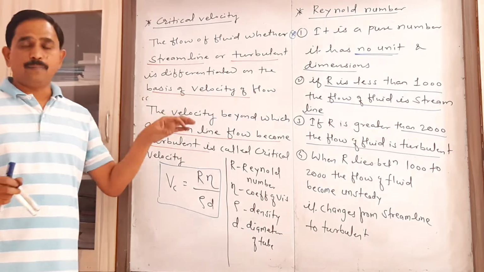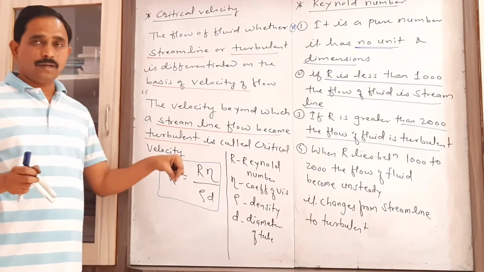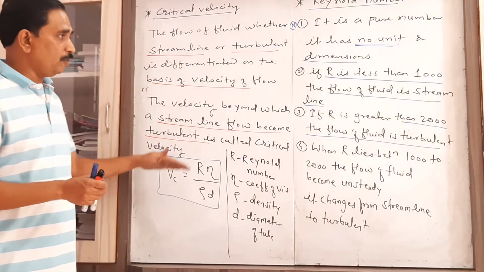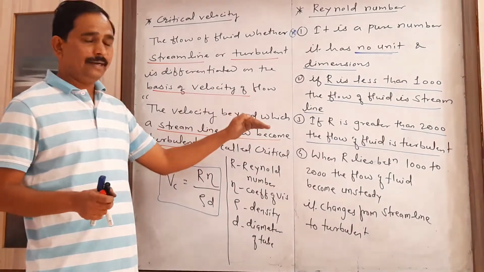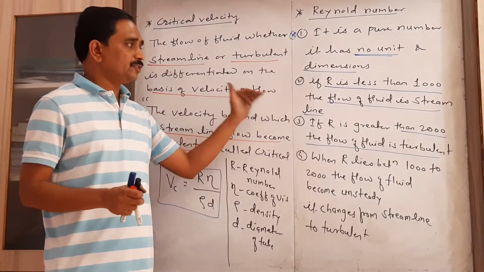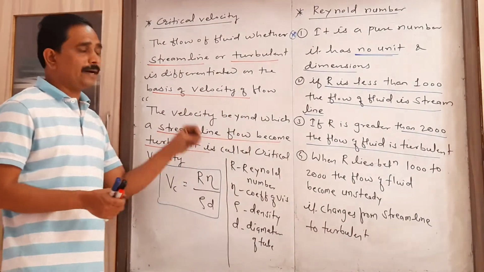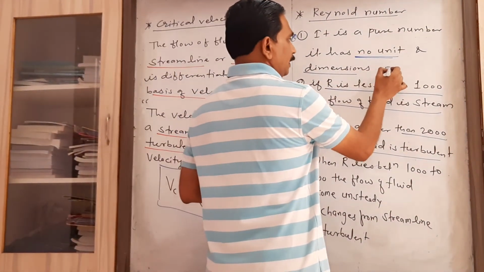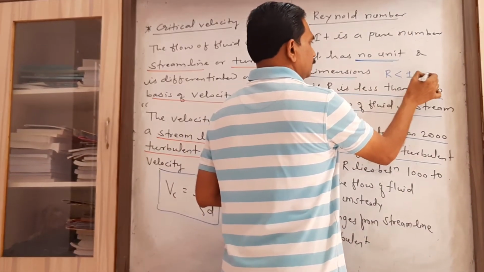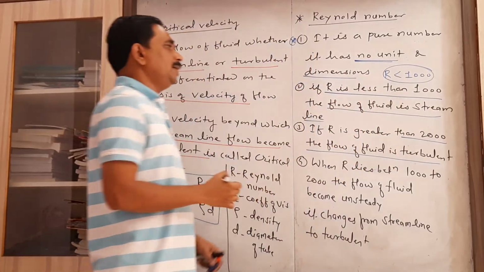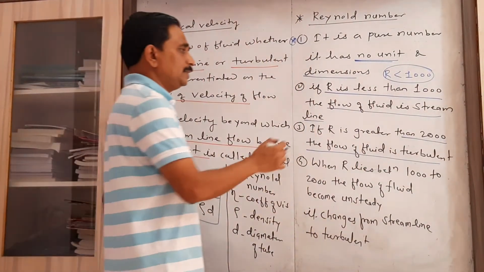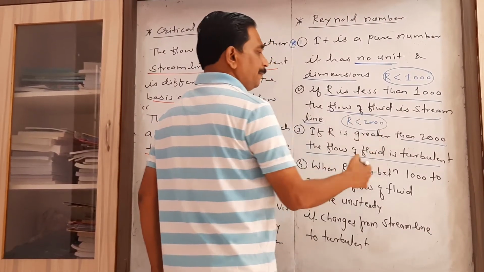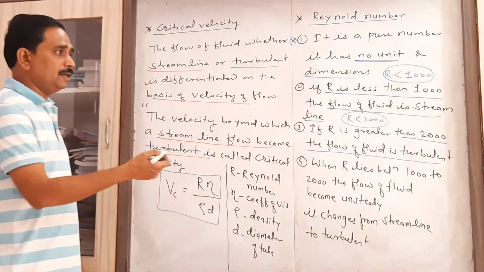It means depending upon the value of this pure number, we can classify whether the flow of that fluid is turbulent or streamline. If R is less than 1000, the flow is streamline, and if R is more than 2000, the flow is considered turbulent.